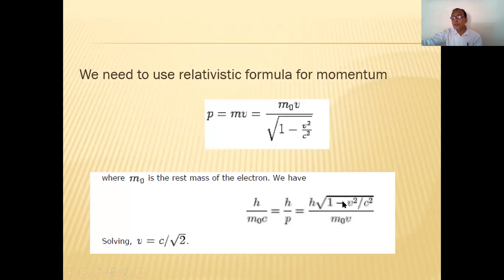m0 into c, h upon v into this one. This is the required expression for the momentum of the de Broglie's wave when it is a particle as well as in the form of the wave. Have you understood this one? De Broglie hypothesis, have you understood? Please tell me yes or no. Unmute all of you. De Broglie's hypothesis, did you understand? Yes, sir. De Broglie's wavelength, did you understand? Yes. And can you obtain the expression for the de Broglie's wave in terms of temperature as well as in terms of energy?